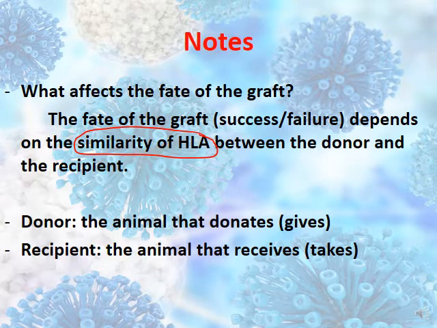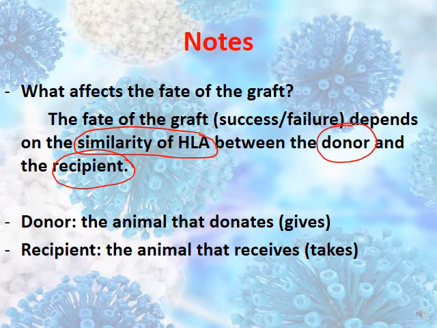If they have similar HLA, the graft is accepted. If they have different HLA, the graft is rejected. So graft rejection or acceptance depends on the similarity of HLA. As the similarity of HLA increases, the percentage of success will increase. This is done between a donor and the recipient. What is the meaning of a donor? It is the one that donates.